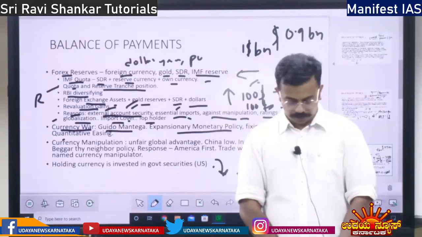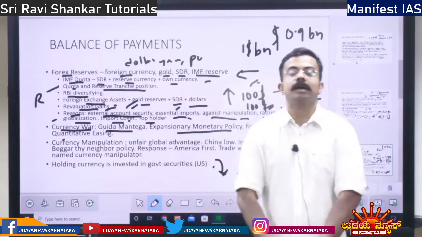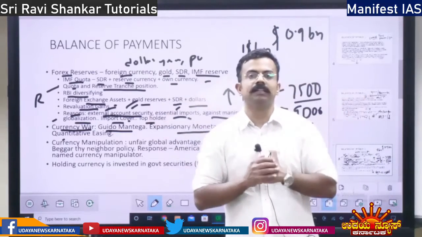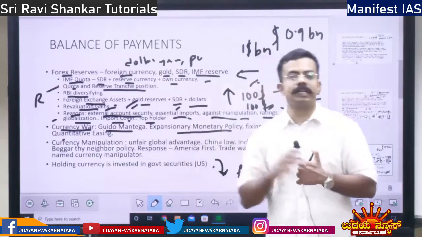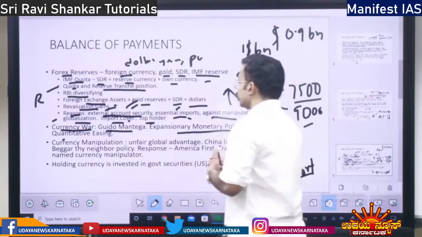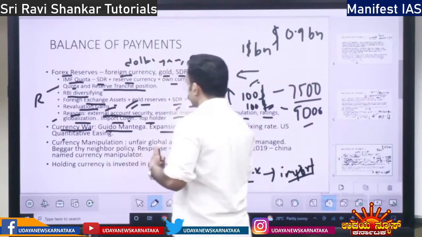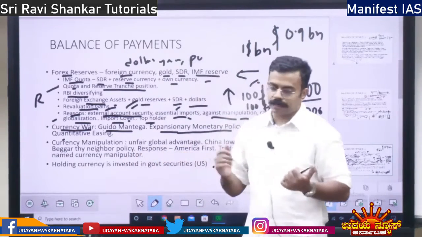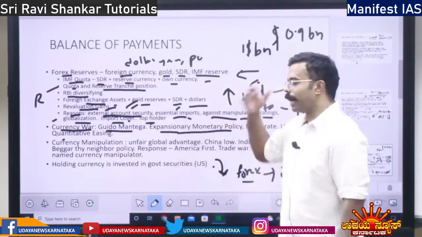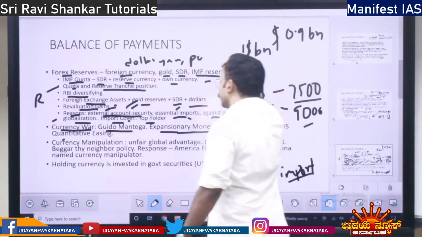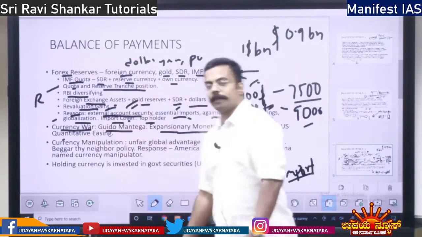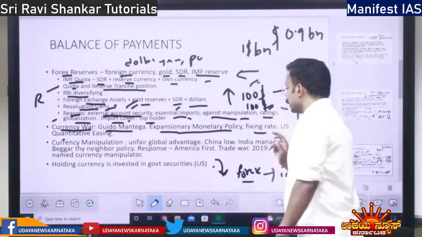That is expansionary, that is money supply is expanding. That is expansionary monetary policy. In order to expand the money supply, currency war will take place, and also fixing rate.